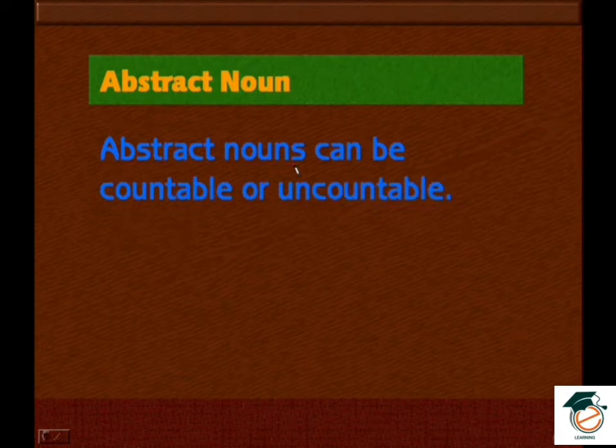Abstract nouns can be countable or uncountable. We will discuss countable and uncountable in the next session. So we can understand what is meant by countable and what is meant by uncountable. Particularly, these abstract nouns can be countable or uncountable.